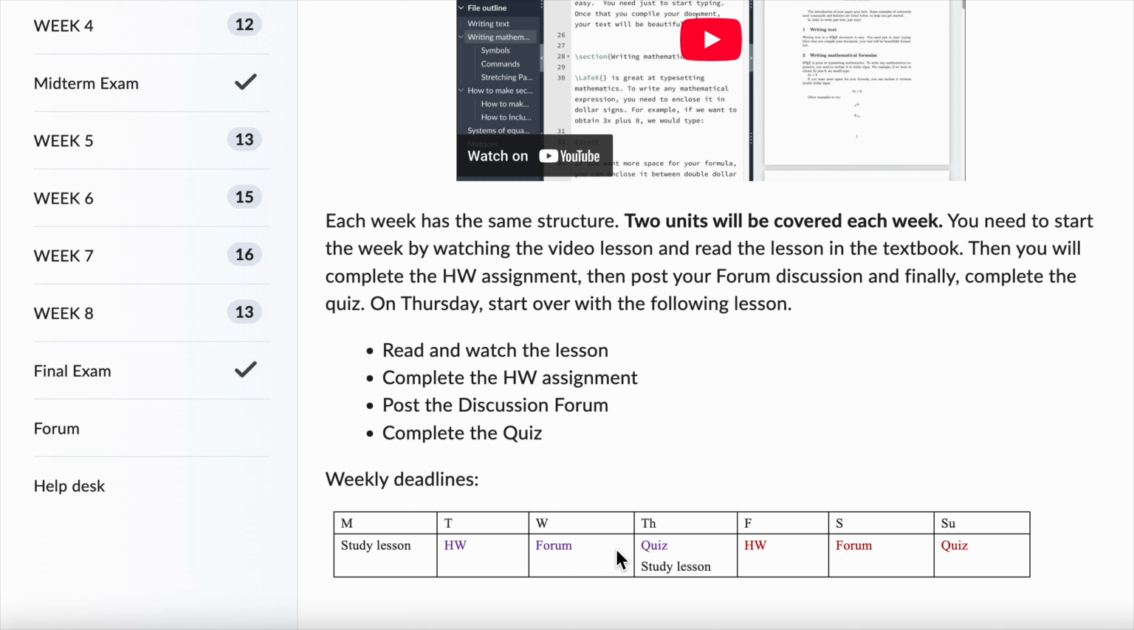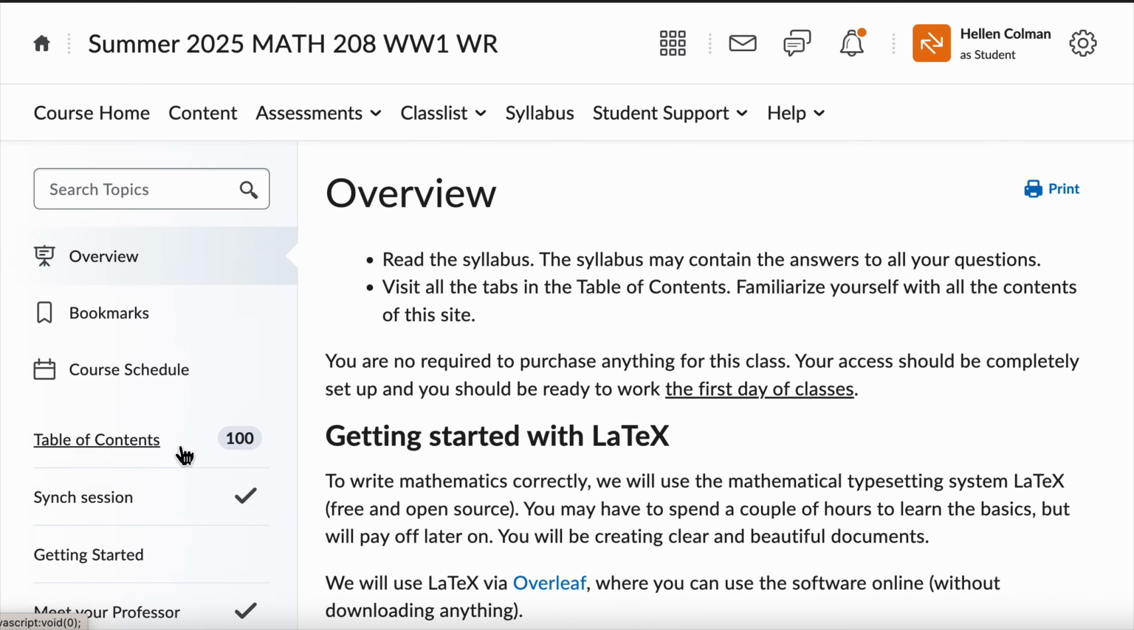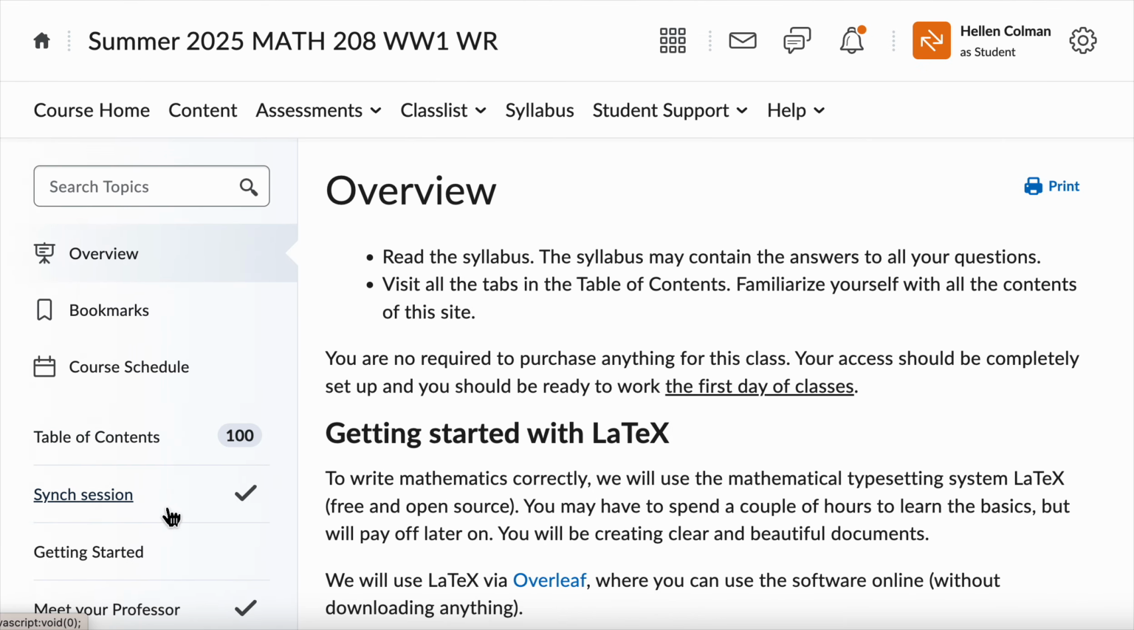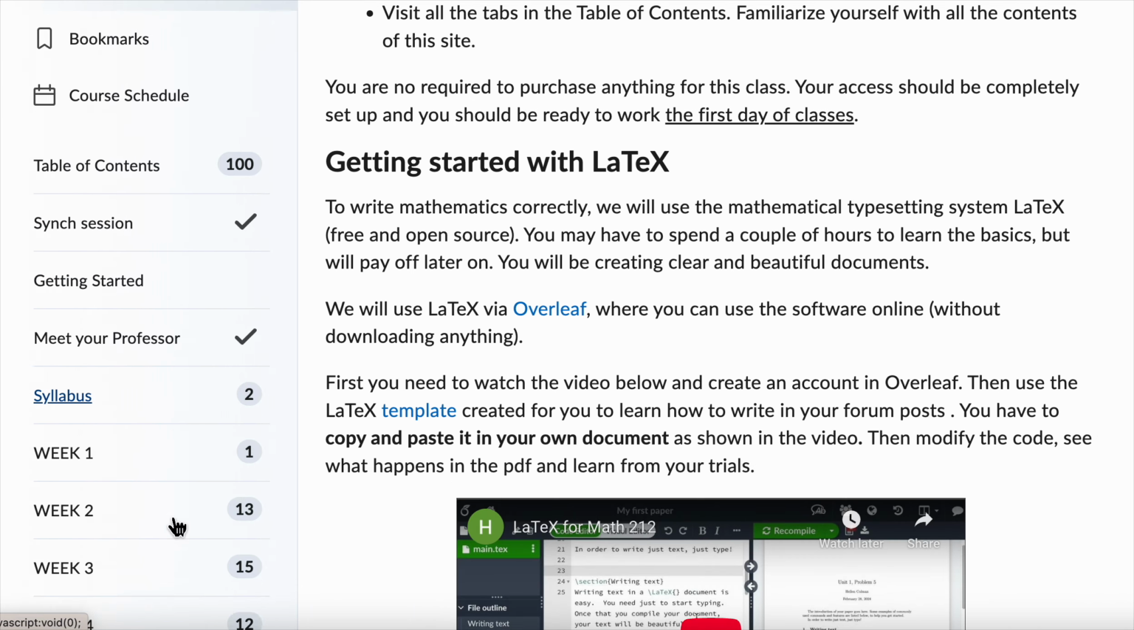With that, you finish one lesson, and then that's the same day you start studying the next lesson, and then on Friday is the deadline for homework, Saturday for forum, and Sunday for quiz. So everything starts again, let's say. So this is the overview of how this thing will work. Let's see what else we have in the table of contents here.